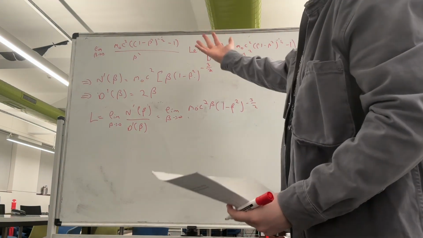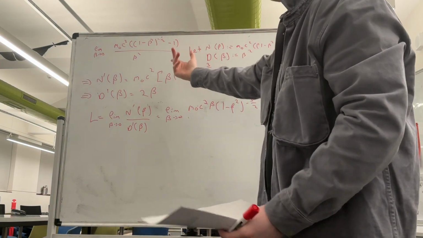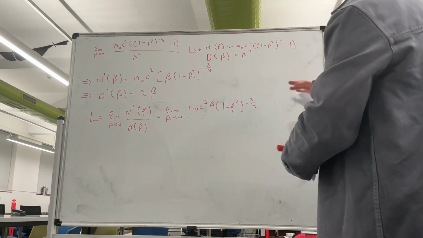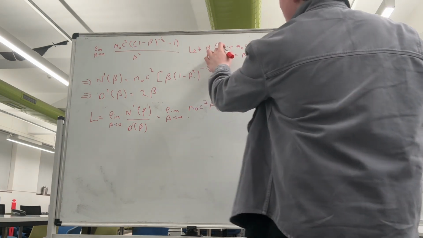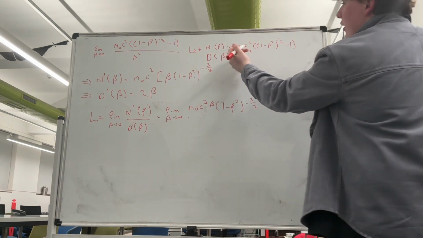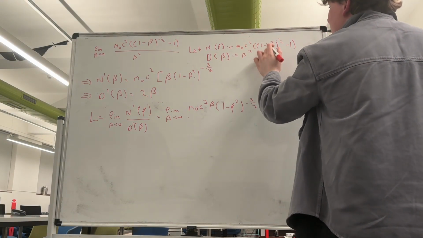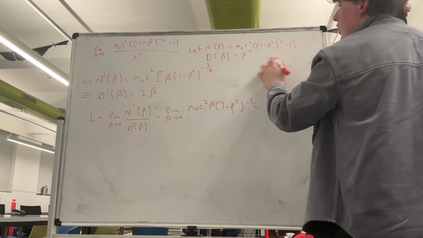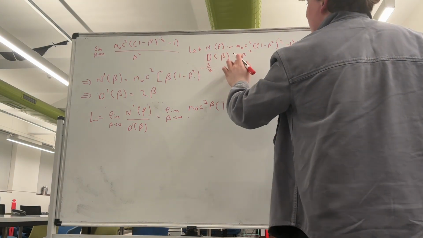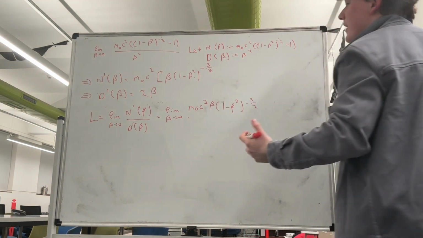So here I've defined the numerator and the denominator as two functions. That's N of beta, which is equal to the numerator here, m naught c squared times (1 take beta squared) to the -1/2 take 1, and then D of beta to be equal to the denominator, beta squared.